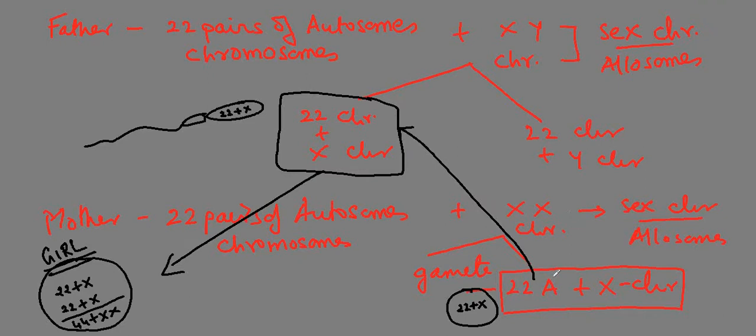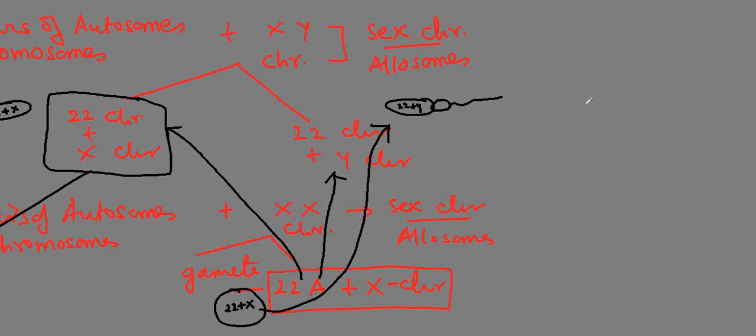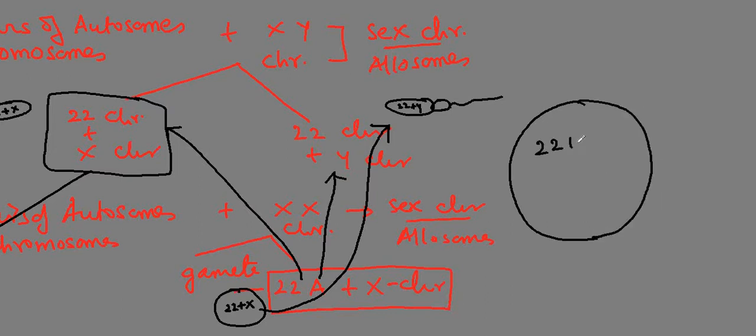But if this one goes with this one, so this is a sperm having 22 plus Y, and this one 22 plus X, then it is going to form a zygote with 22 plus Y from the father and 22 plus X from the mother, so it is going to be 44 chromosomes plus XY, which is going to be a boy or a son.